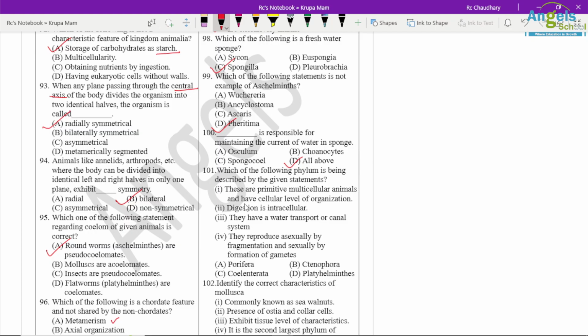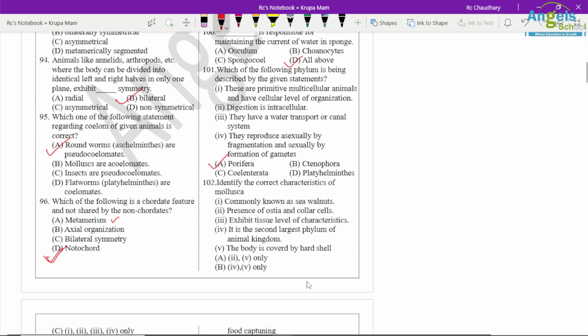This is a primitive multicellular animal with a cellular level of organization. So from the first character you can choose Porifera. Digestion is intracellular. They have a water transport or canal system. Reproduction by asexual and sexual means. So these are all characteristic features of Porifera only.